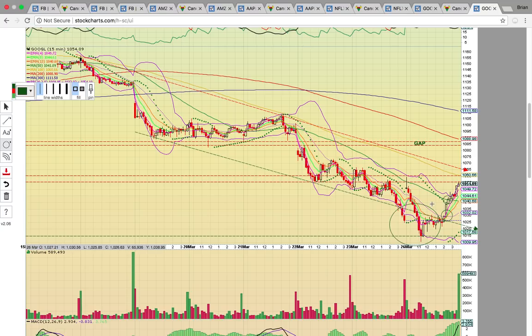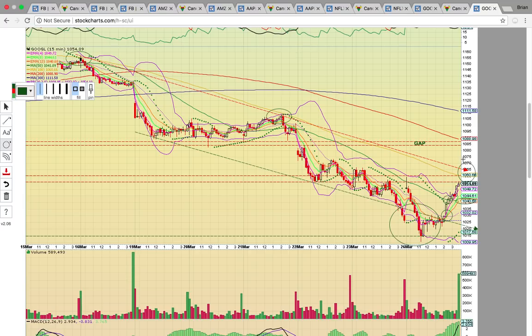Okay, if you're waiting, that move above the 50 simple moving average, that was your signal. Okay, it's in play. As long as it stays above that level, you can keep riding. If it drops below, that'll make it a risk to hold. Above, what you're looking for is a break above these two levels. The 100 simple moving average at 1060. You notice how that was resistance. It's been a tough level to break. And then also this descending resistance line. They're both lined up in a similar zone, 1060, 1065.